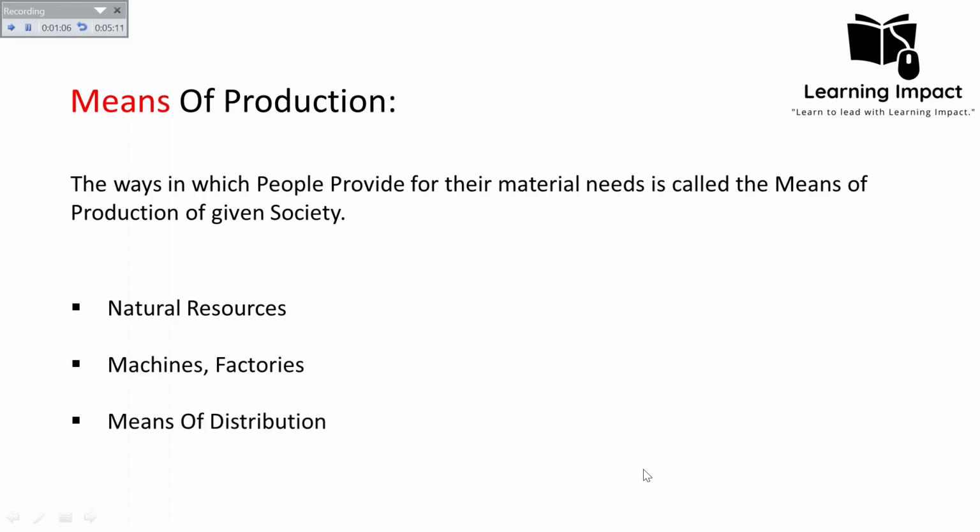But in means of production, there is also included the means of distribution. It is not only about the physical, it's mostly about the physical elements that are used to produce capital, goods and services of the economic system. But at the same time, means of production also include means of distribution. How do we distribute the products among the masses? In order to distribute the products among the masses, what do we need?